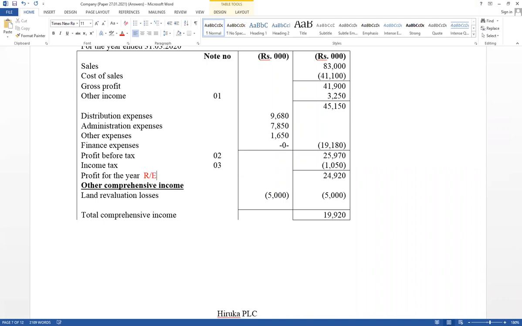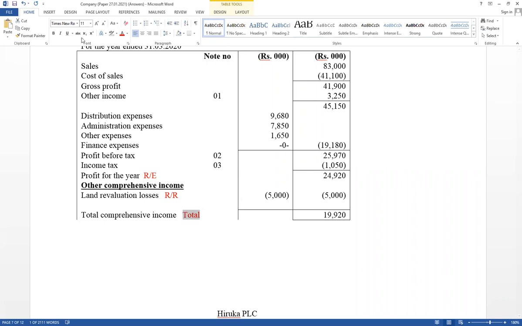And other comprehensive income, that value should be recorded revaluation reserves column. And total value should be recorded total column.